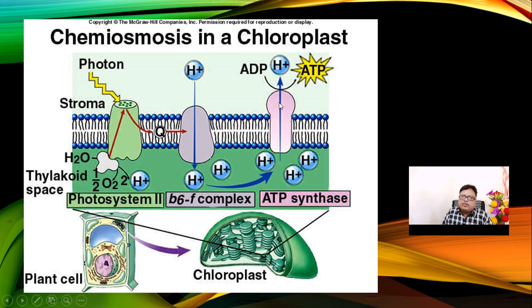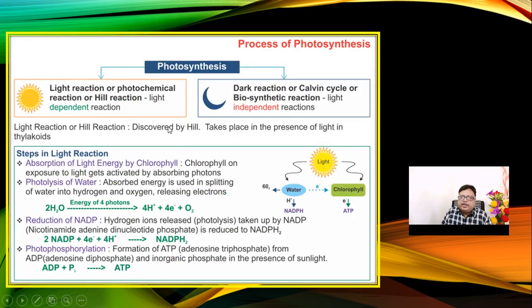This proton from the water molecule will be expelled. Its concentration will be higher in the thylakoid membrane, and it will be expelled to the stroma region. If they accumulate more, then they will be expelled, and during that expulsion they come through the ATPase enzyme, which converts ADP and inorganic phosphate to form the ATP molecule. So that is the main feature here.